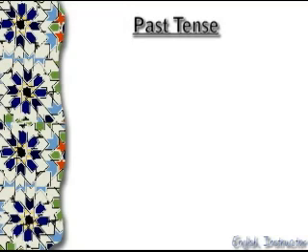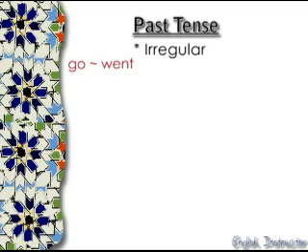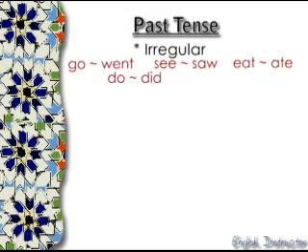Today we are going to study the past tense. There are three very important parts to the past tense. First is the irregular. You just need to memorize these past tense verbs. Let's take a look at a few examples. Go becomes went. See becomes saw. Eat becomes ate. Do becomes did. And be becomes was and were in the singular and the plural.